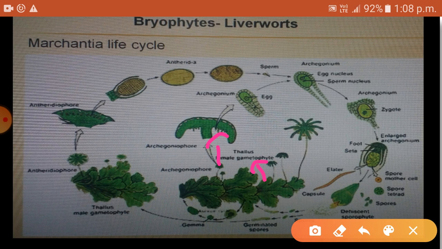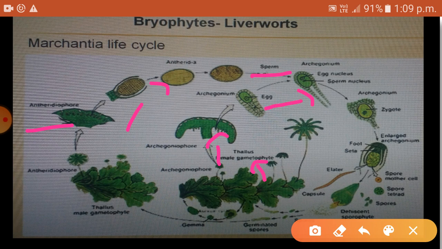The male gametophyte or the thallus has these headed stalks called antheridiophores. You can see here the antheridiophores. Antheridiophores bear many antheridia. Antheridia produce the male gametes or sperms. The sperms will be swimming through the water and reach the egg cell. You can see it here.